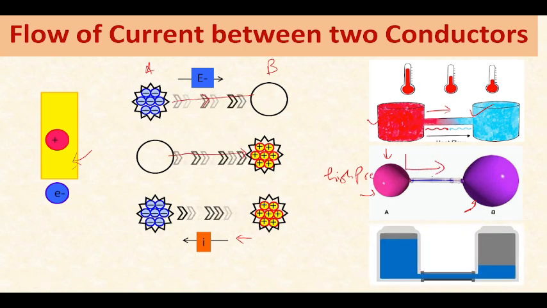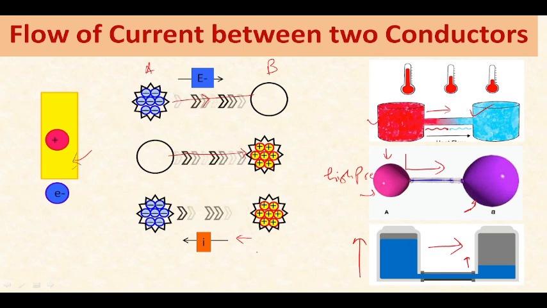Now the third example: if I have two water tanks, one with more height than the other one, then in which direction will the water flow? So water will flow from high height to low height, fine?